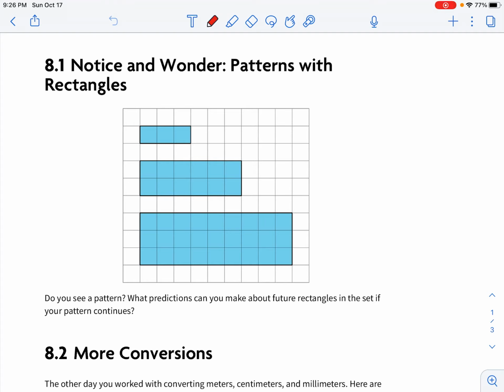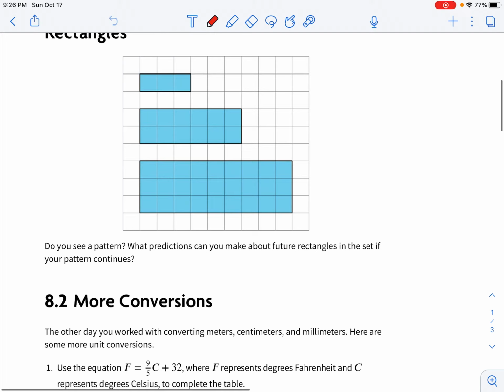Also, the number of square units that make up each one. So there's 3 squares, there's 3 times 4, so there's 12 squares now. There's 3 times, now it would be 9. You get the total number of squares, 27 here. So the area is also changing, but as far as patterns, those are the two that we see.